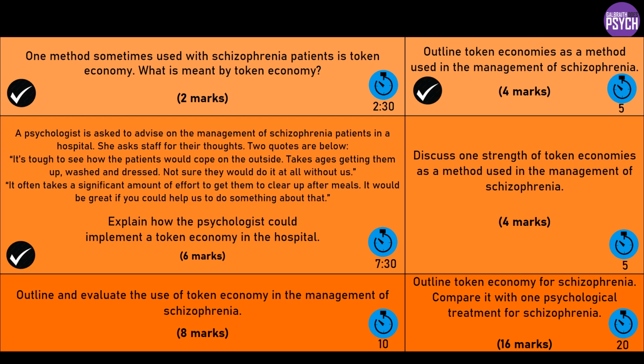To discuss this, we could take that a bit further and say, despite the research support, and this is where you're going to counter argue. I think there are a couple of options. You could counter with the idea that a lot of the research isn't very well controlled. There's a lack of random allocation, maybe a lack of long-term follow-up, and then bring it back together at the end and say this undermines the support provided for token economies, meaning that it's maybe not as effective a method as it seemed at first glance.